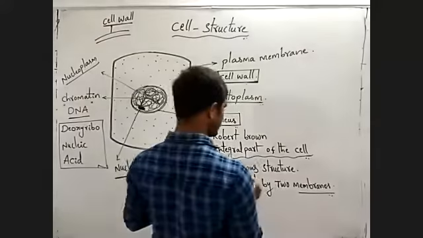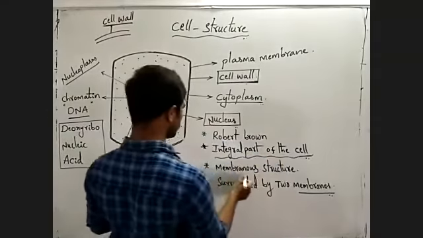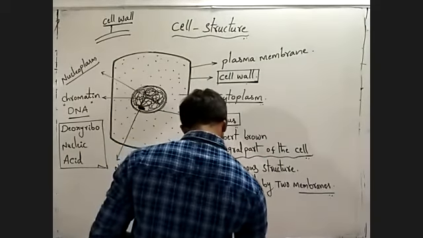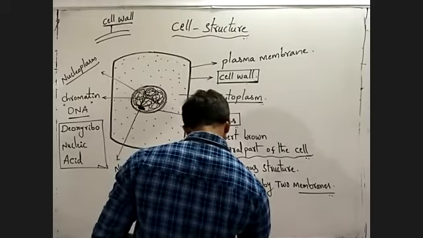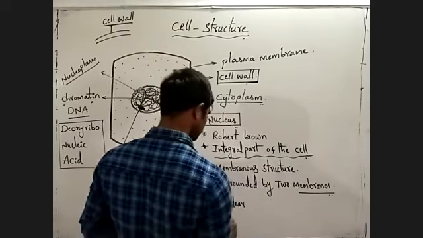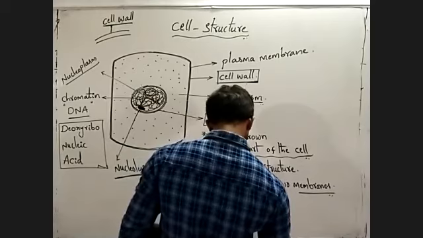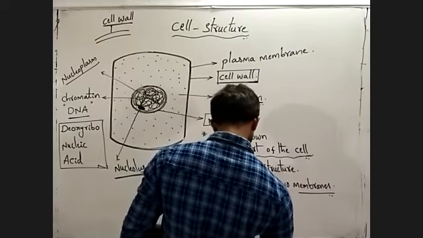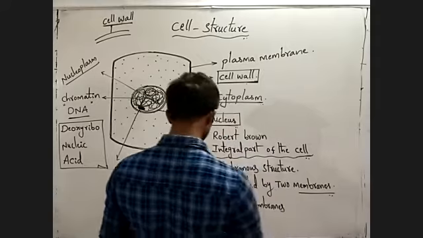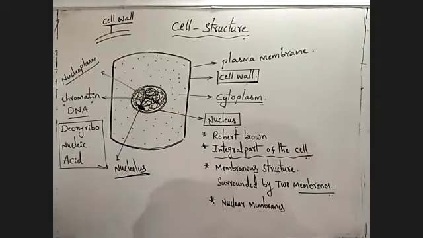The two membranes present around the nucleus are called the nuclear membrane. Understanding? Okay.